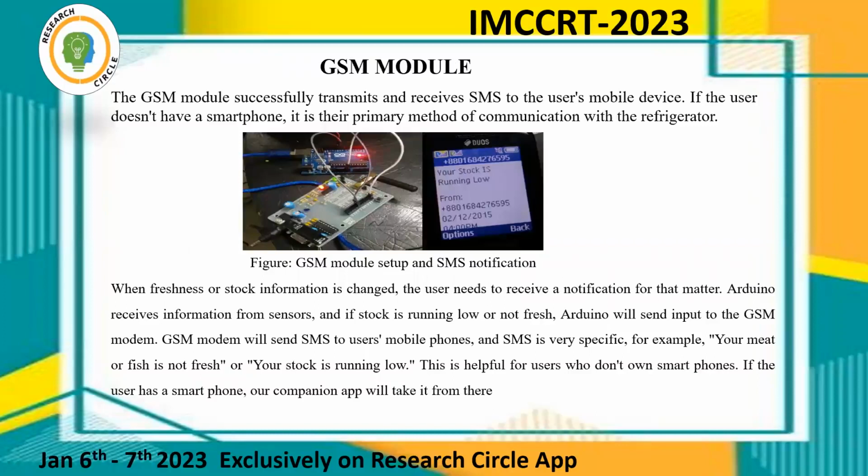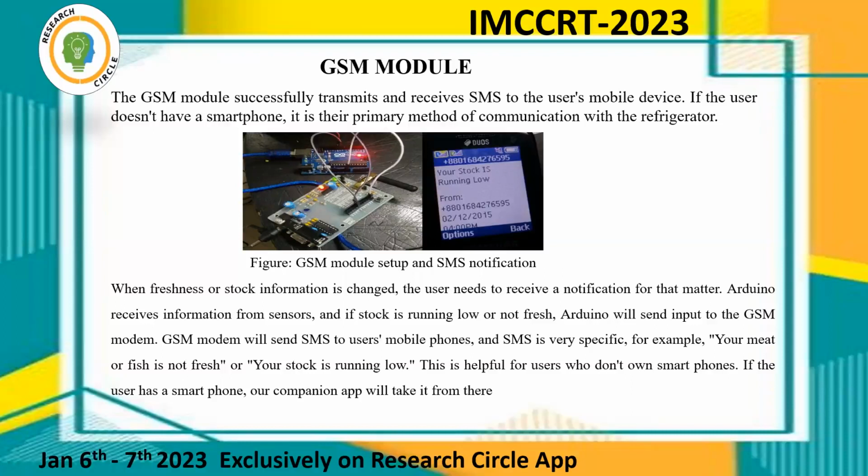Then we will discuss the GSM module, Global System for Mobile communication. The GSM module successfully transmits and receives SMS to the user's mobile device. If the user doesn't have a smartphone, it is their primary method of communication with the refrigerator. Here we are showing the picture of the GSM module setup and SMS notification.